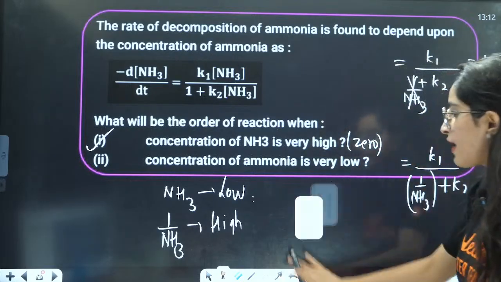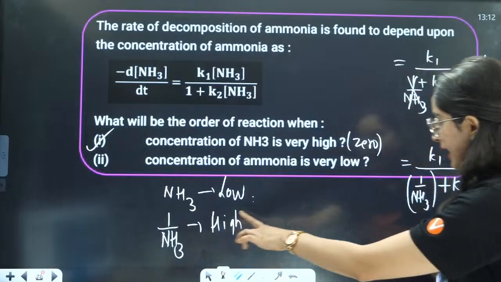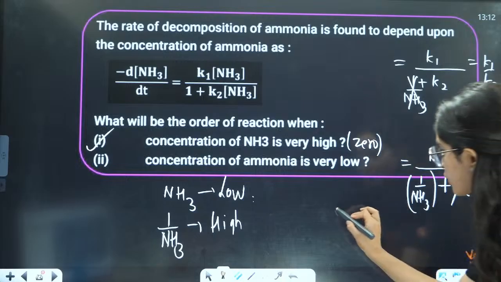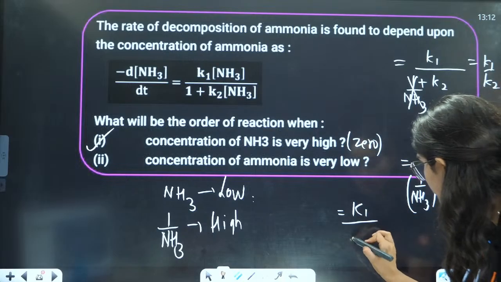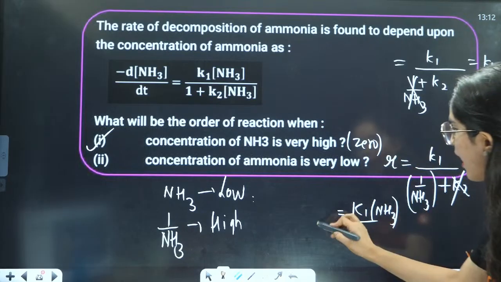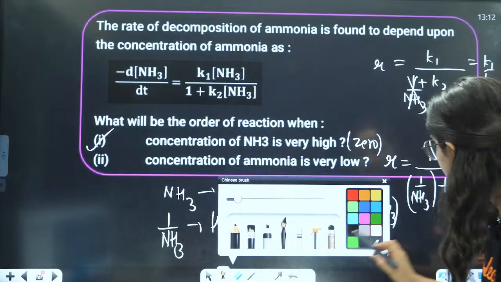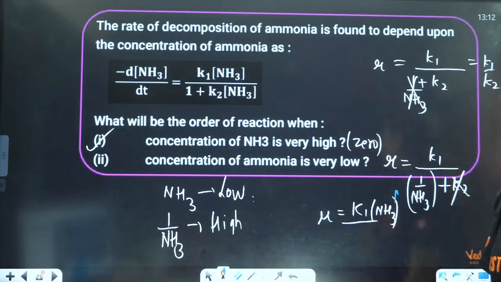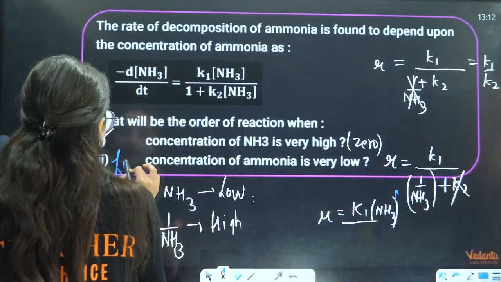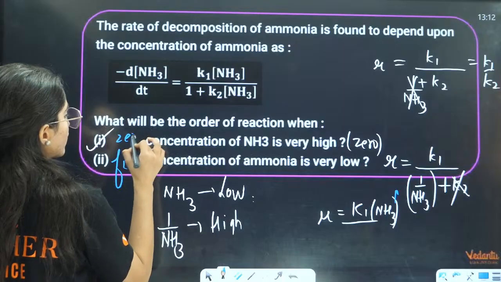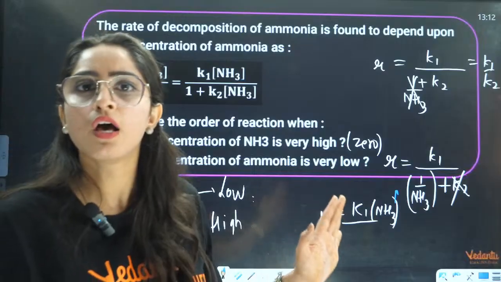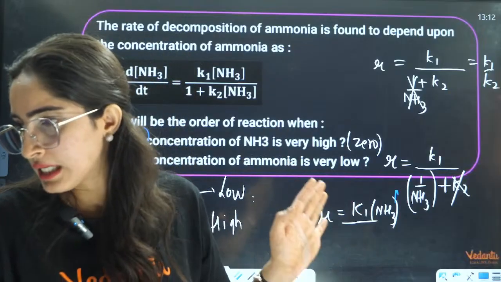So in comparison to 1 by NH3, K2 will be very low, so we can ignore K2. We get K1 by 1 by NH3, that is K1 times NH3. So in the second part, the rate is directly proportional to NH3 raised to power 1. That means it is a first order reaction. Here it will be a zero order reaction. So this is also a different question from where you can predict the order of the reaction.